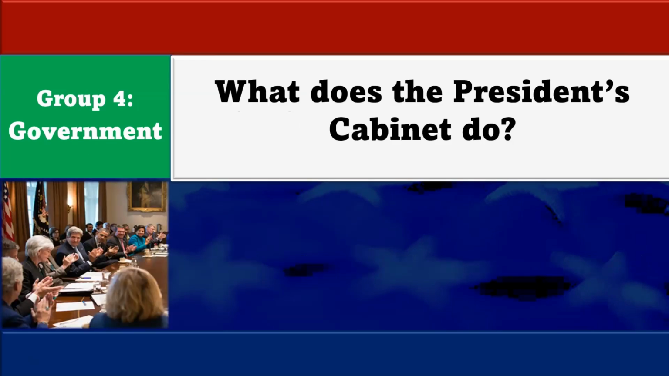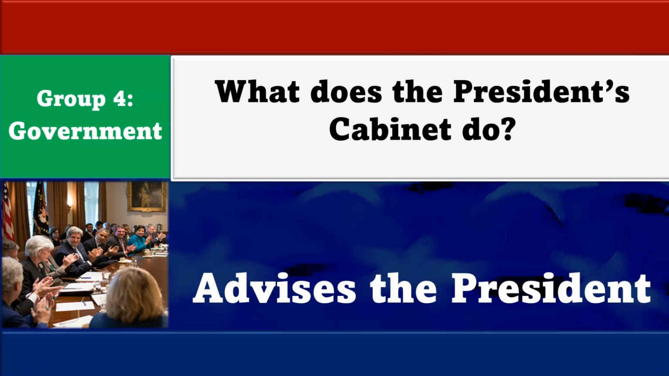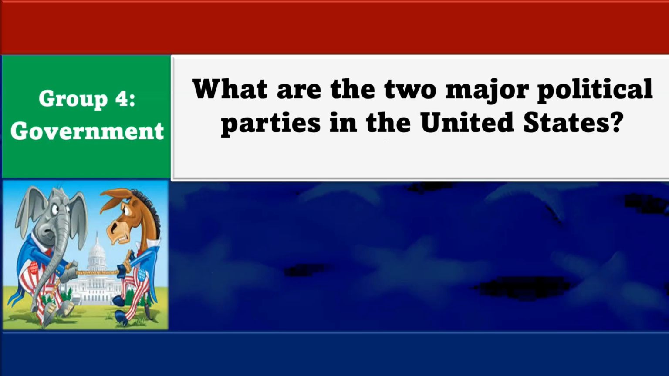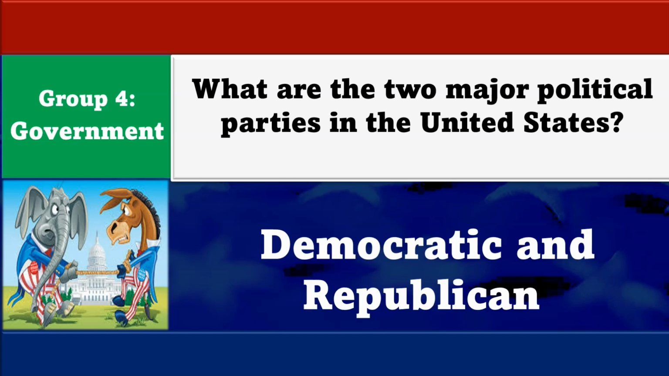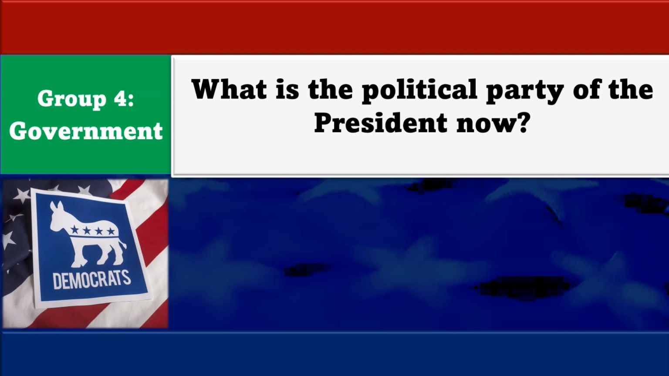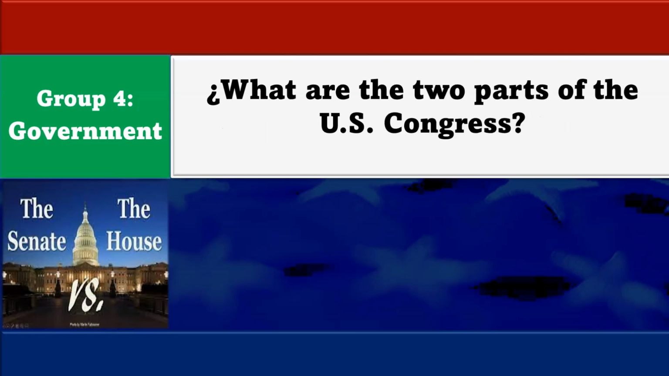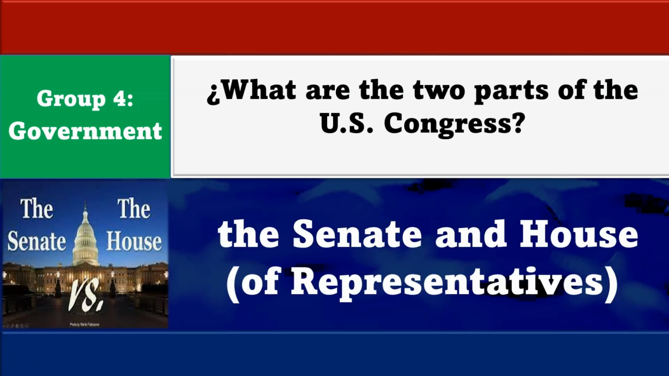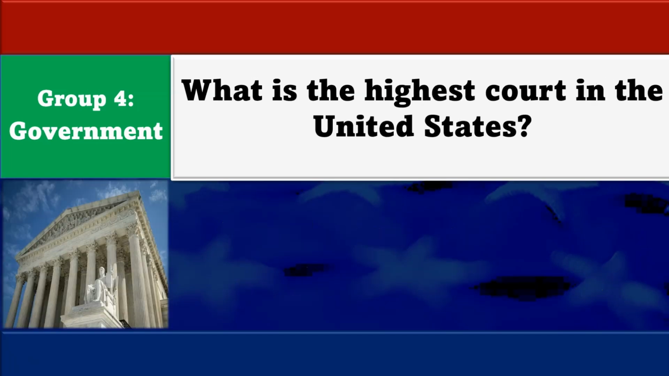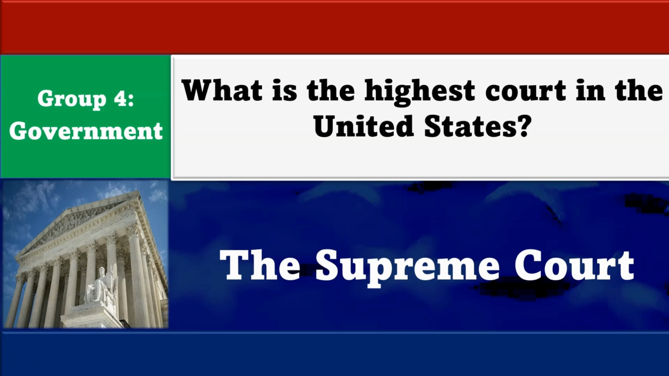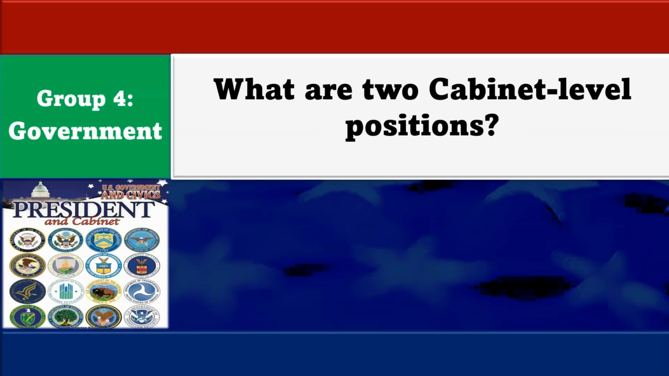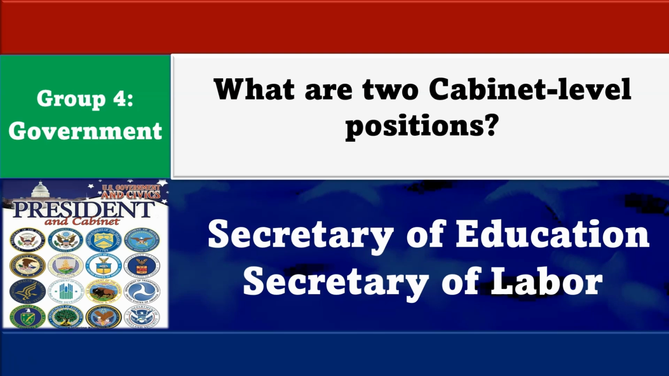What does the President's Cabinet do? Advises the President. What are the two major political parties in the United States? Democratic and Republican. What is the political party of the President now? Democrat. Who makes federal laws? The Congress. What are the two parts of the U.S. Congress? The Senate and the House of Representatives. What is the highest court in the United States? The Supreme Court. What are two cabinet-level positions? Secretary of Education and Secretary of Labor.